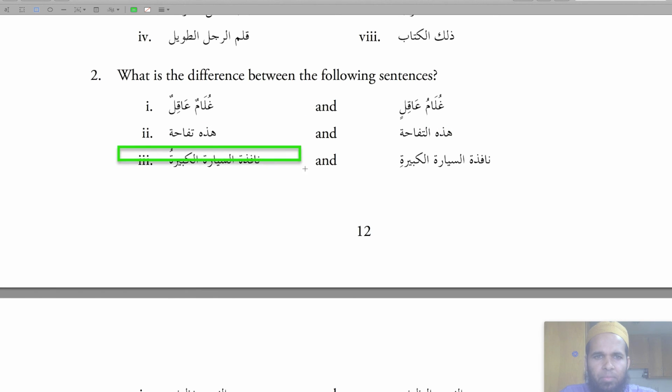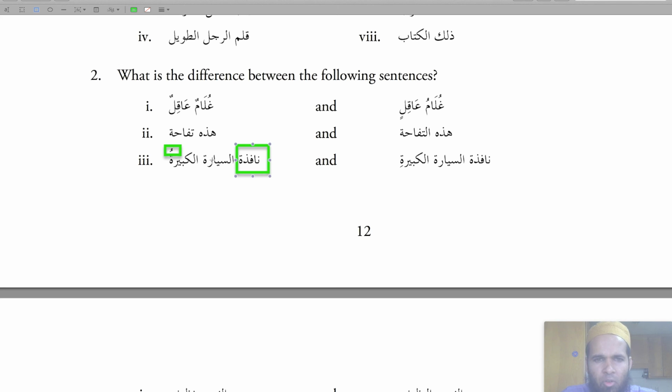Number 3. نافذة السيارة الكبيرة. Because it has the dhamma, this automatically means the sifa is describing the mudaf. So nafidatun السيارة الكبيرة. The نافذة, I think it means window.